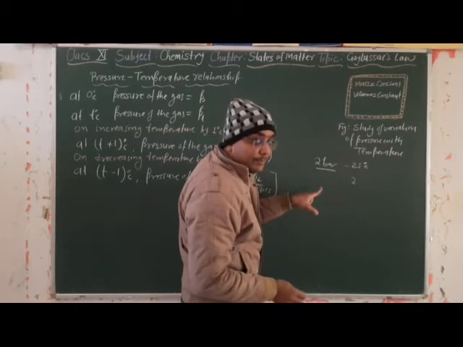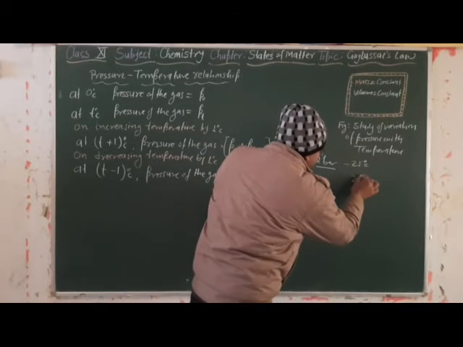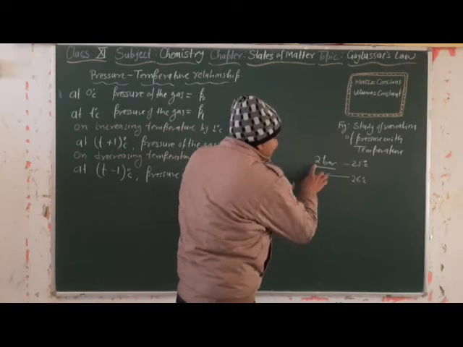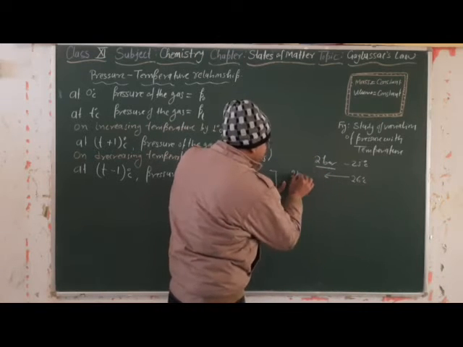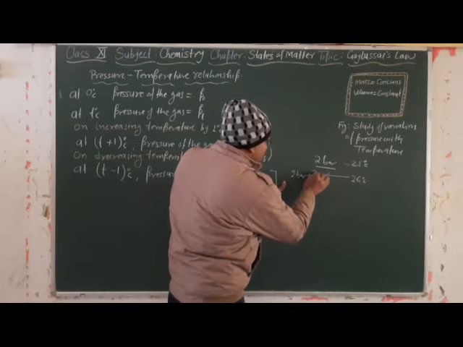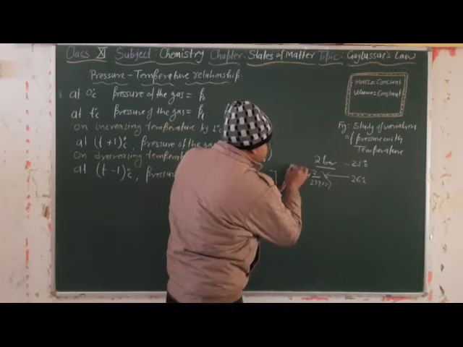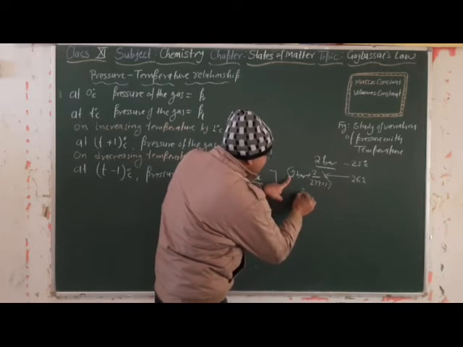When he increases the temperature by 1 degree Celsius, it becomes 26 degrees Celsius, and he observed the new pressure 2 bar plus 2 by 273.15, where 2 is the original pressure.